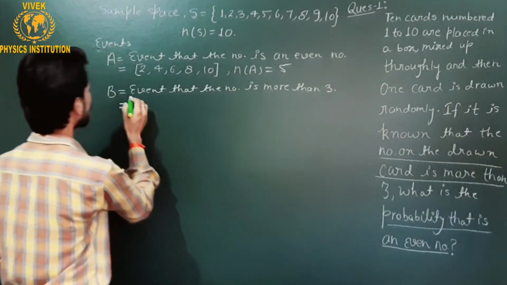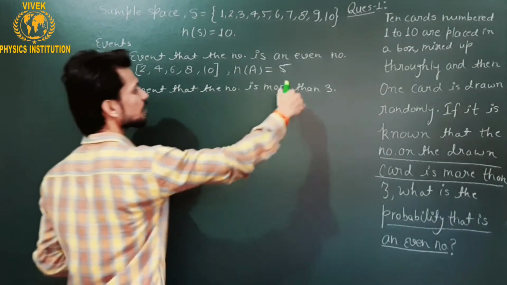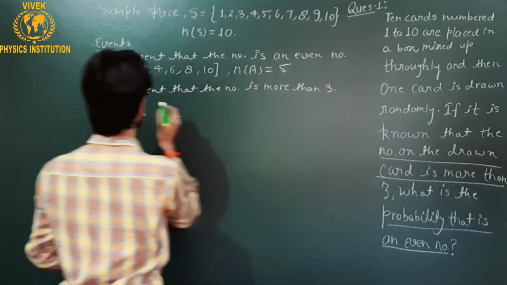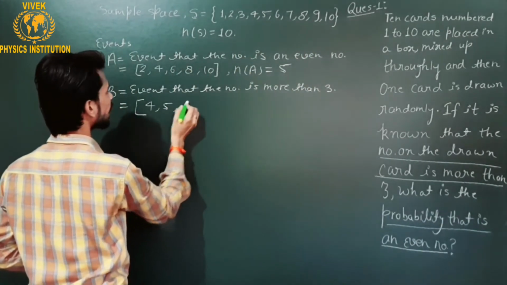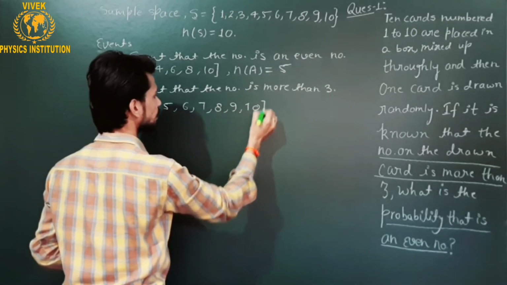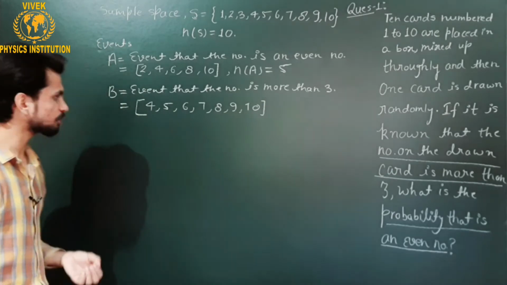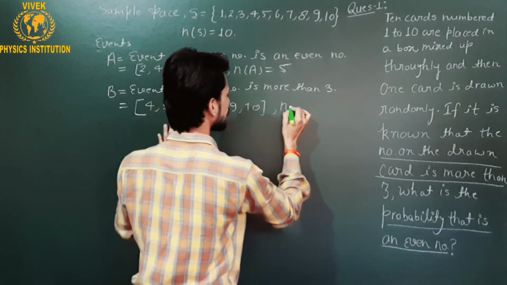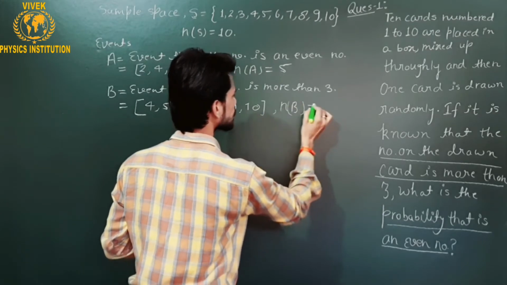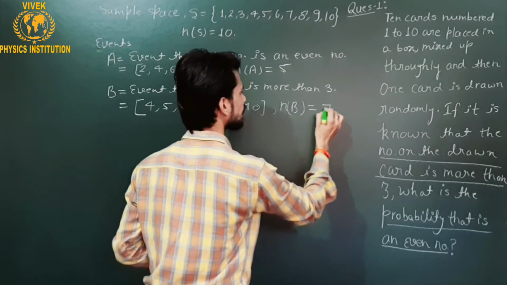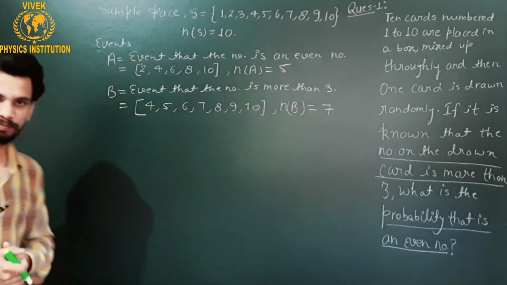So I will put those numbers which are more than 3, and these are 4, 5, 6, 7, 8, 9 and 10. These are the numbers which relate to event B. And the number of elements in event B is 1, 2, 3, 4, 5, 6, 7. These are the 7 elements throughout.